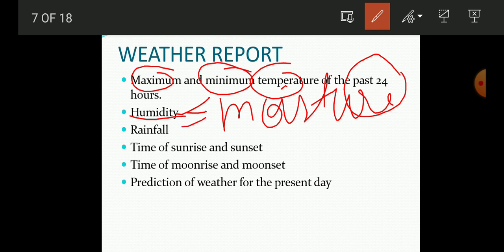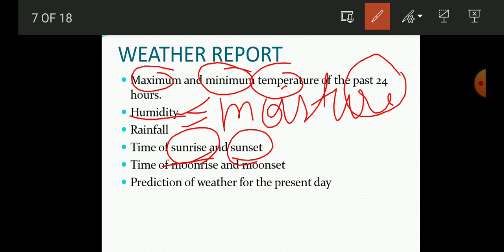Then the rainfall: the weather report also tells us whether rain is happening at a particular place or not. Then the weather report tells us the sunrise time and the sunset time, when the sun is going to rise or set.